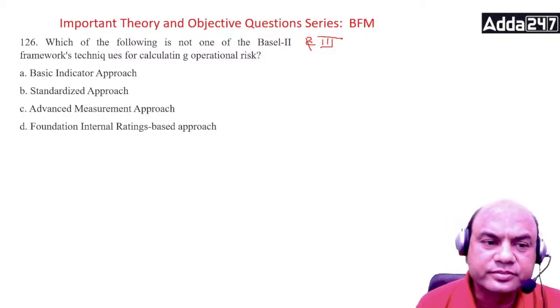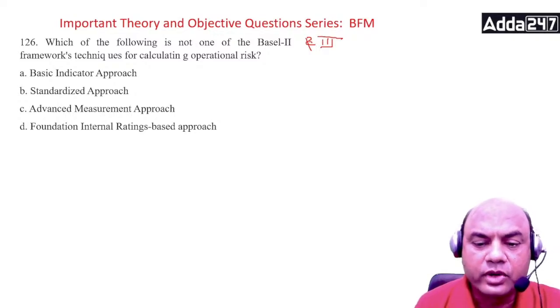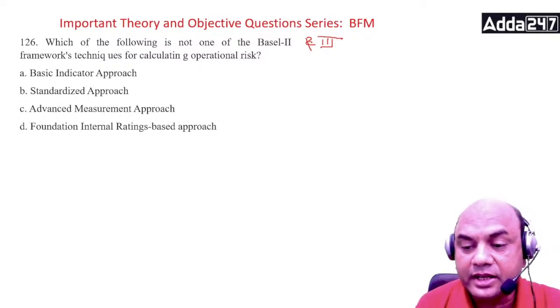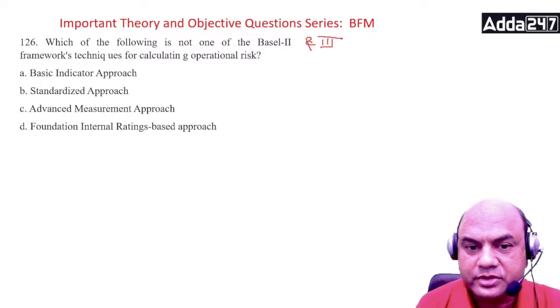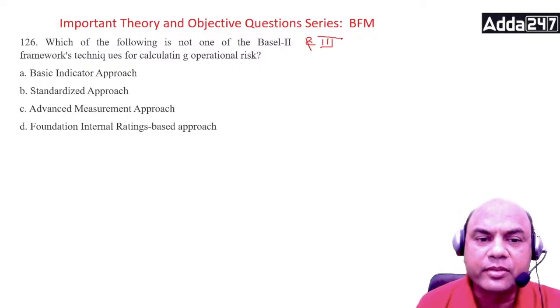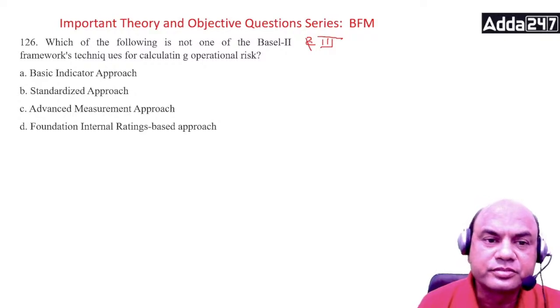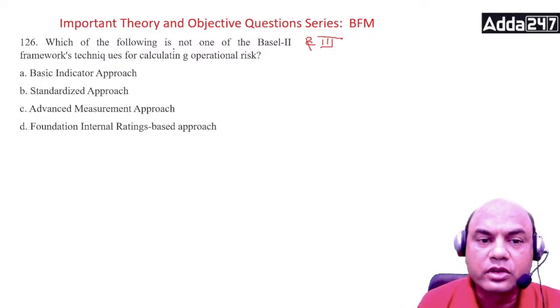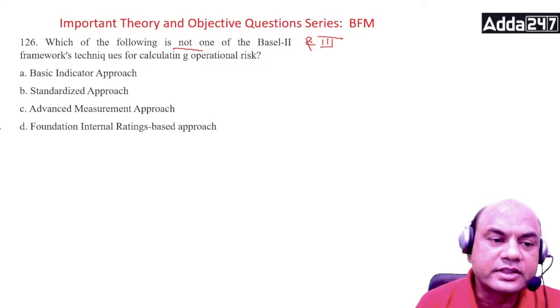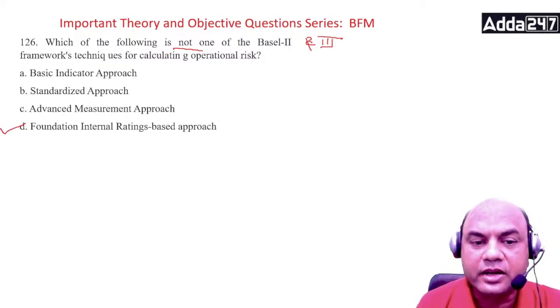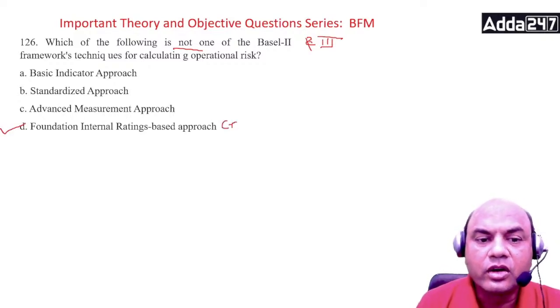Just now we saw it, right? What did we say about credit risk? Credit risk was FIRB also, right? So if this FIRB is for credit, is it used for operations also? So that is the one which is not. So the answer is D, FIRB, that is for credit. All these three are for ops.